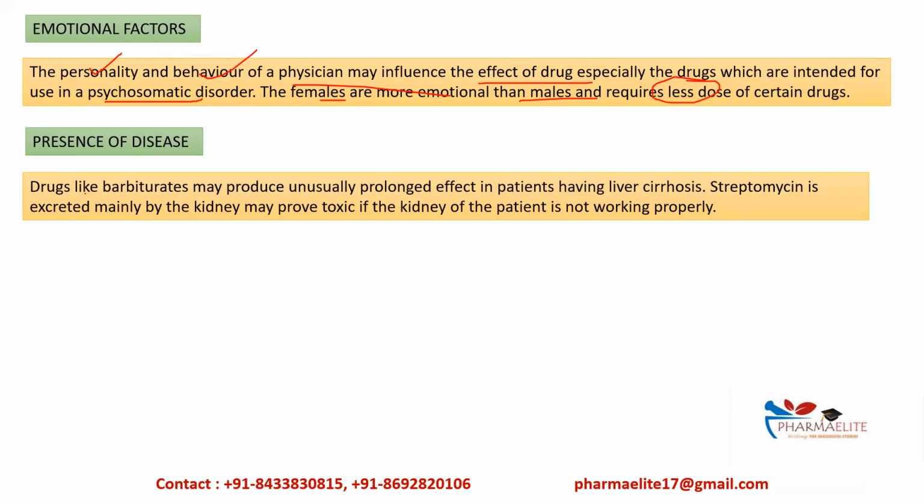Presence of disease also matters, like in case of barbiturates. Barbiturates action may be prolonged when patient is suffering from liver cirrhosis. Next example is of streptomycin. Streptomycin is a drug which is excreted mainly through the kidney. And if the patient is suffering from kidney failure, or if the patient's kidney is not functioning properly, what will happen? This streptomycin will prove toxic to the body.